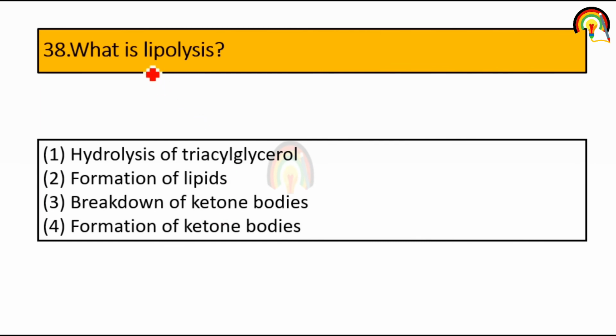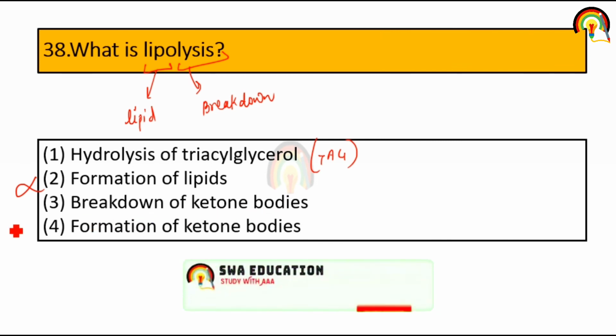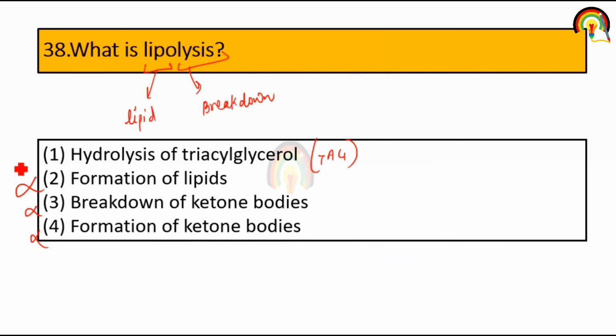What is lipolysis? So lipolysis is made up of two terms. Lipo means lipid and lysis means breakdown. So first one is hydrolysis of triacylglycerol. Formation of lipid, no, it's breakdown of lipid, so it's incorrect. Breakdown of ketone bodies, no. Formation of ketone bodies, no. So what is lipolysis? Hydrolysis of triacylglycerol or lipid breakdown, it is called lipolysis. So first one is the correct.